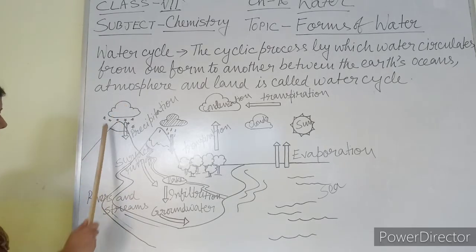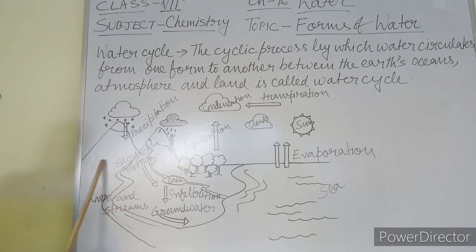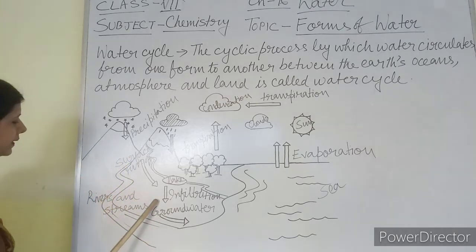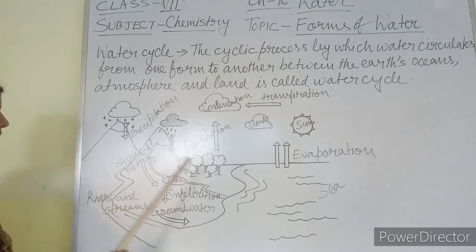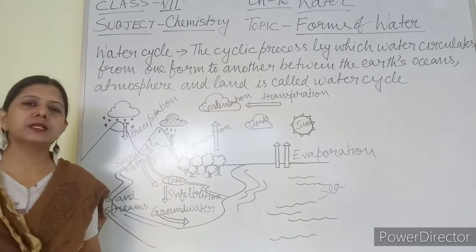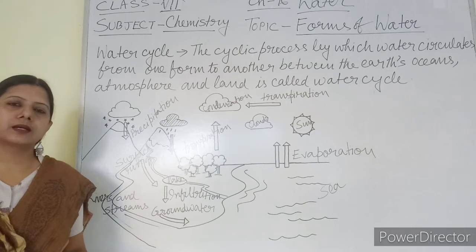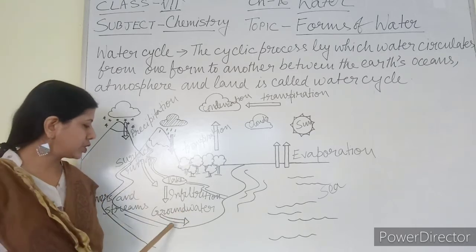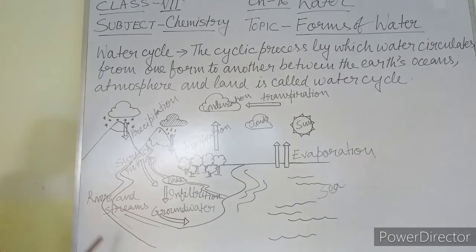When it is falling down after precipitation, it is collected in rivers and streams. It may also enter inside the ground through infiltration. Infiltration means depositing inside the ground, so through infiltration it goes into the ground water.